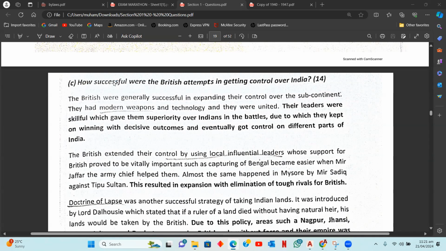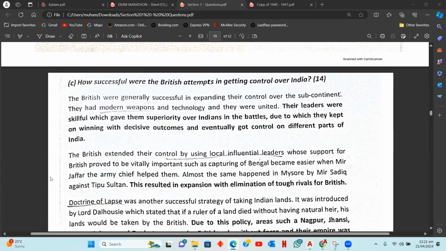Now, you can write down one particular event as a success and at the same time as a failure as well, or you could write down completely different events for successes or failures. If we start writing down the successes, you'll think of all the British attempts that were successful. For example, you can talk about the British modern weapons and technology.